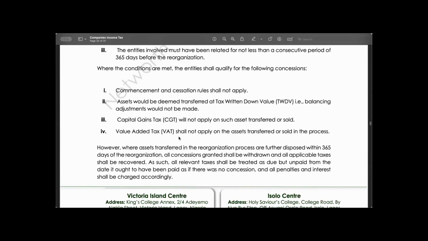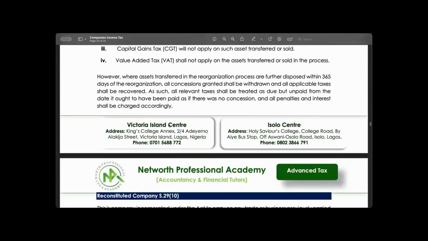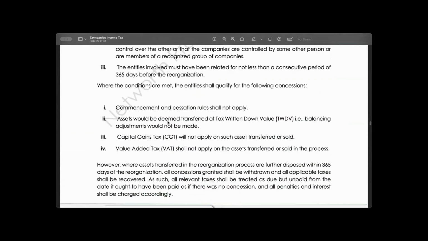If you do that, all the concessions that we have given you as a company will be taken off, and all the tax liability and all the penalty attributable to such will be charged to the company. Okay? That is it. Do you have any question? Yes, sir. Go ahead. So in this case, we are looking at it from the buyer's perspective, right? Not the company that is selling. Yes, buyer this time around. The buyer cannot sell it again. Do you understand me? Yes, sir. Okay, good. Any other question?